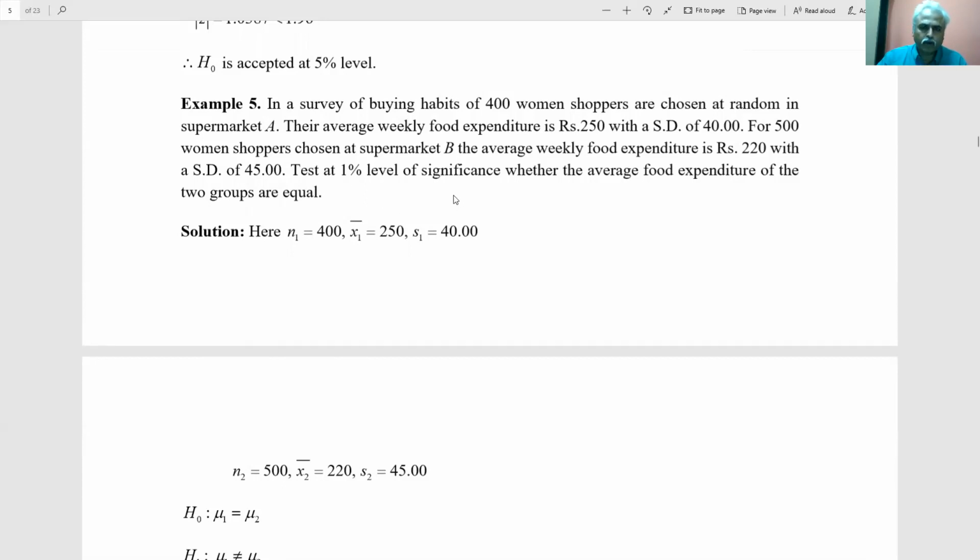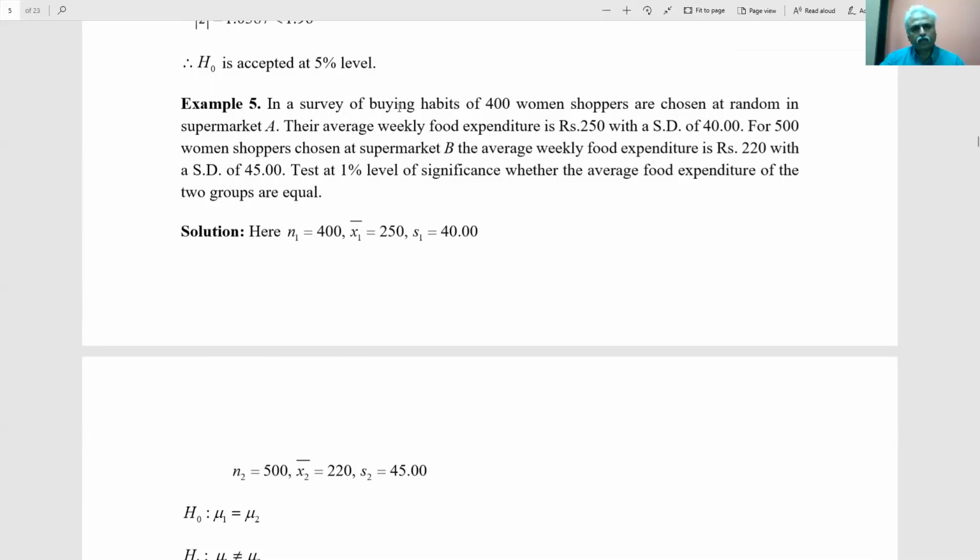So there is a lot of scope when you study this, and in every company, this type of testing of hypothesis is a must nowadays. Apart from testing in companies, in research also, whether the data we are fitting is true or false is also studied using this type of survey. I come back to the examples.